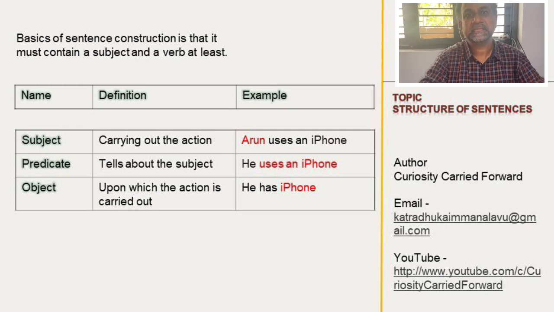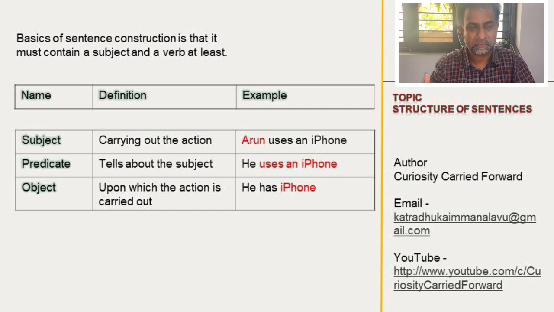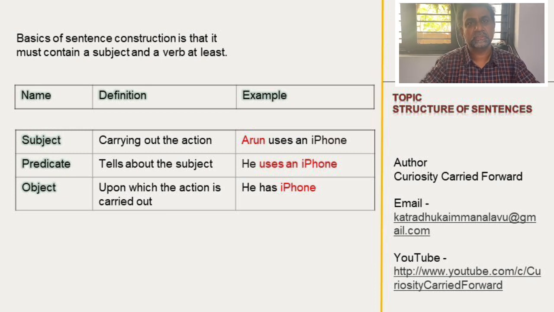Like that, we find the predicate and bifurcate it. Uses an iPhone: uses is the verb, the tense is simple present, an is the article, and iPhone is the object or the noun. Like that, they bifurcate the predicate, find the object, and divide the sentence into its major parts. Then they will have some idea about a sentence.